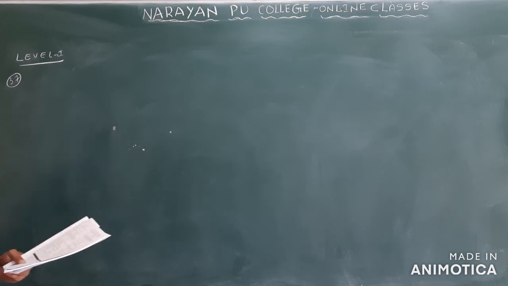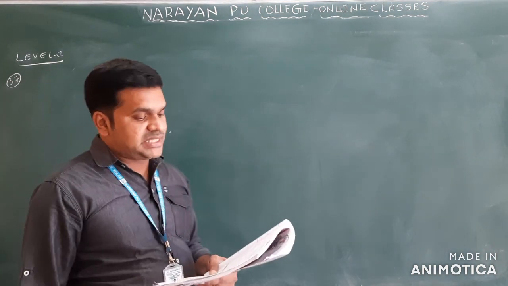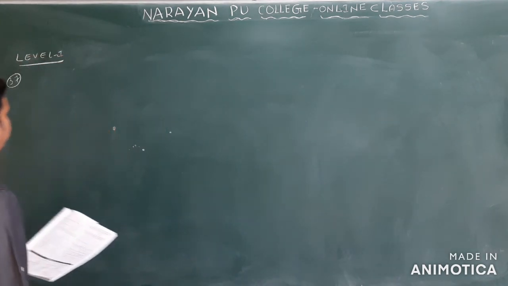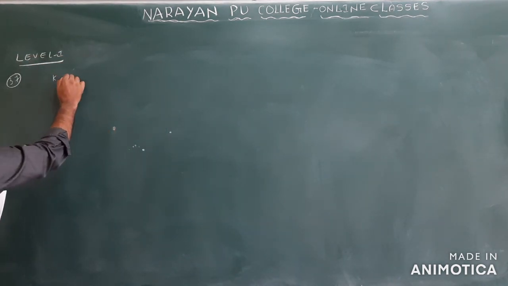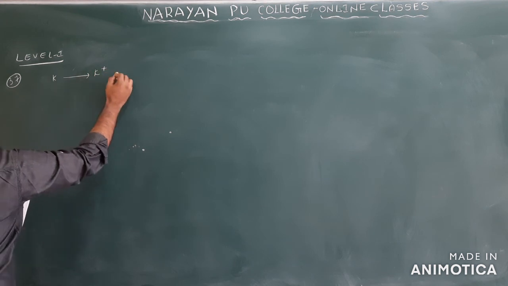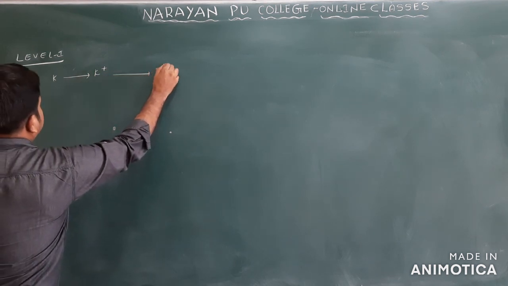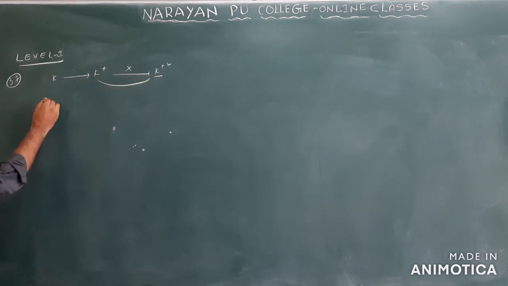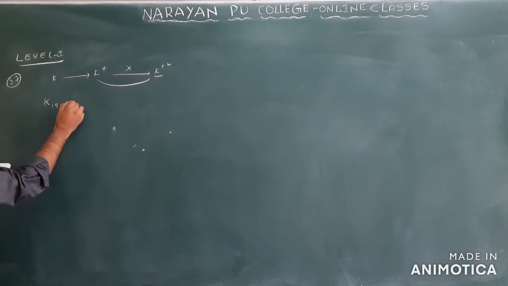See next, question number 37. K forms K+ ion, but it does not form K2+. It is a question related to ionization energy. K gives rise to K+, but K2+ does not form from K+. Here this is potassium only. Potassium atomic number is 19.